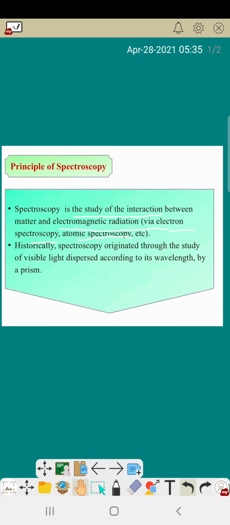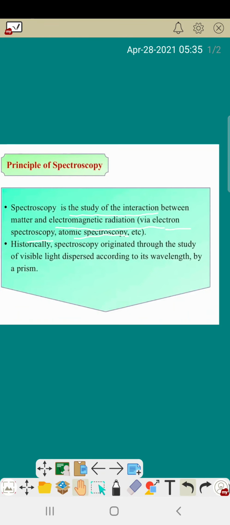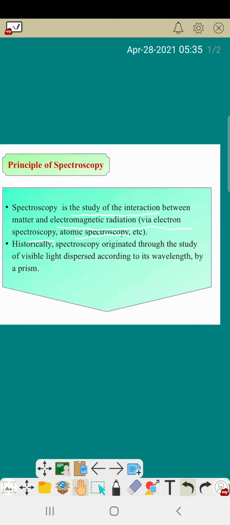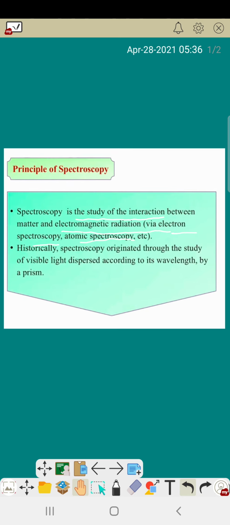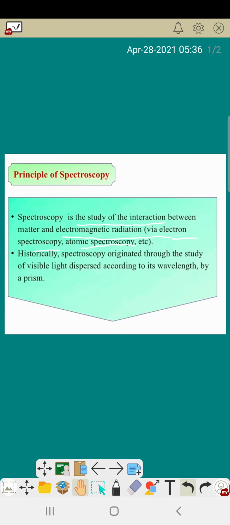So there are two types of spectroscopy. One is electron spectroscopy and another is atomic spectroscopy. Let's see which one is electron and which one is atomic spectroscopy. Let's talk first about electron spectroscopy. When an electromagnetic radiation or electromagnetic waves attack a matter's electron, then this spectroscopy is called electron spectroscopy.